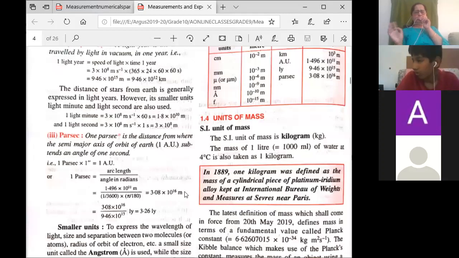Okay, near Paris. Over there they kept that. They took a cylindrical piece and found the mass of that cylindrical piece. Whatever the mass of that cylindrical piece of the platinum iridium alloy was, that was taken as 1 kg. So if you are asked to define 1 kg, this box is very important. Please learn. They will ask the definition: 1 meter, 1 kg and 1 second. These 3 definitions are asked. Very important definitions, the subjective questions. So this you have to learn.